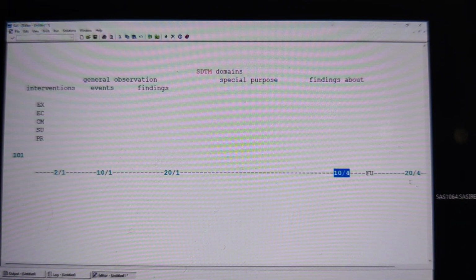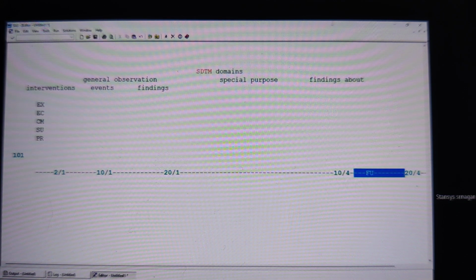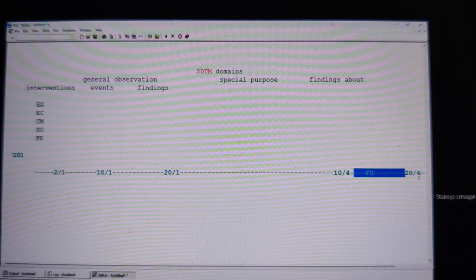If any events or any deviations occur between these, I want to check if he has got any adverse events, how he is doing. I want to check the next 10 to 15 days. So I'm going to ask him to come again one more time after the treatment also, and that is called a follow-up. If any events occur post treatment, that is post treatment.